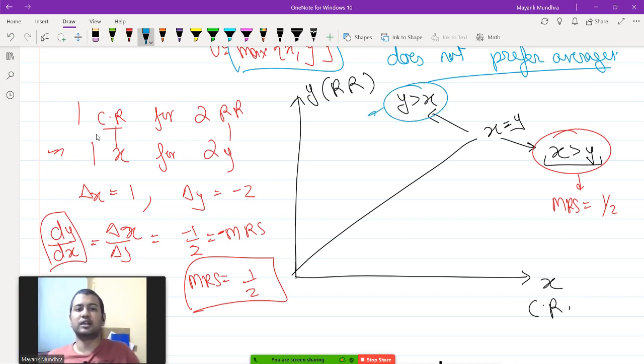Similarly, here you will get MRS equals 2. So MRS is 2 here, MRS is half here. Now if you draw the indifference curves, MRS is 2 here, so the slope will be steeper, and MRS is half here, so the slope will be flatter. So the ICs will look like this.